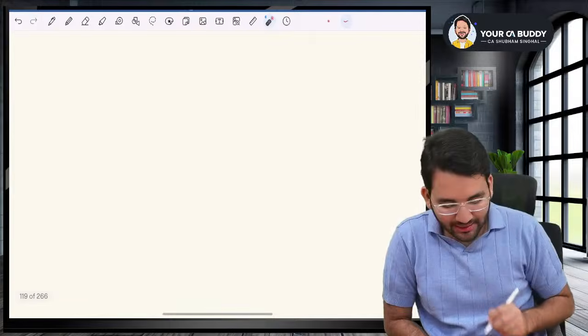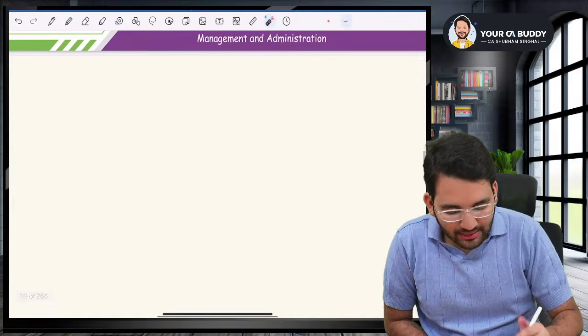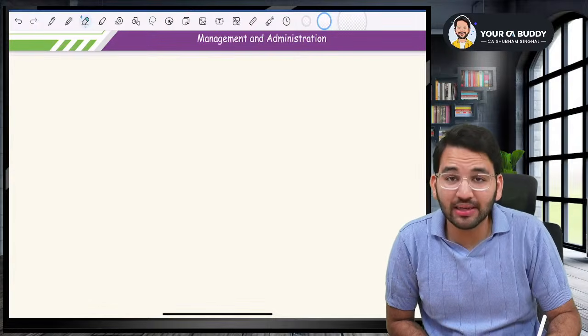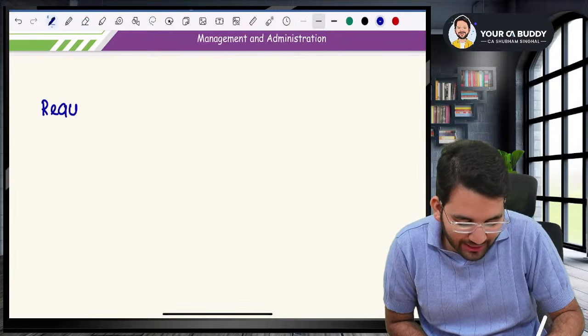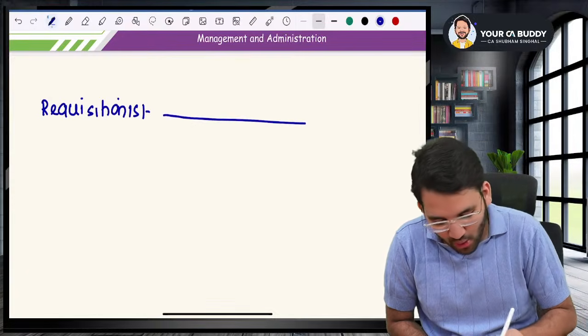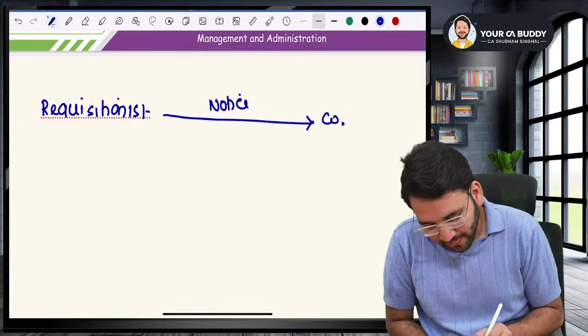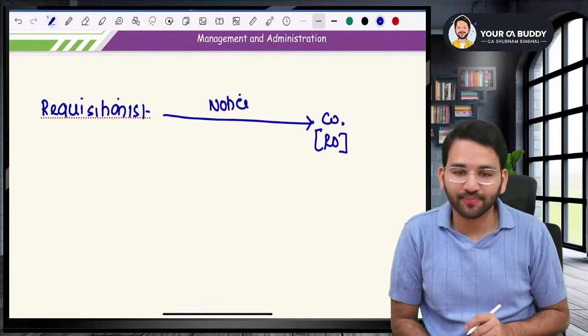How will that happen, sir? Listen to me very carefully, guys. Sir, these are the requisitionists. Let's scribble, as in write along with me or try to understand. This is the requisitionist. The requisitionist will send a requisition to the company. Where, sir? At the registered office.